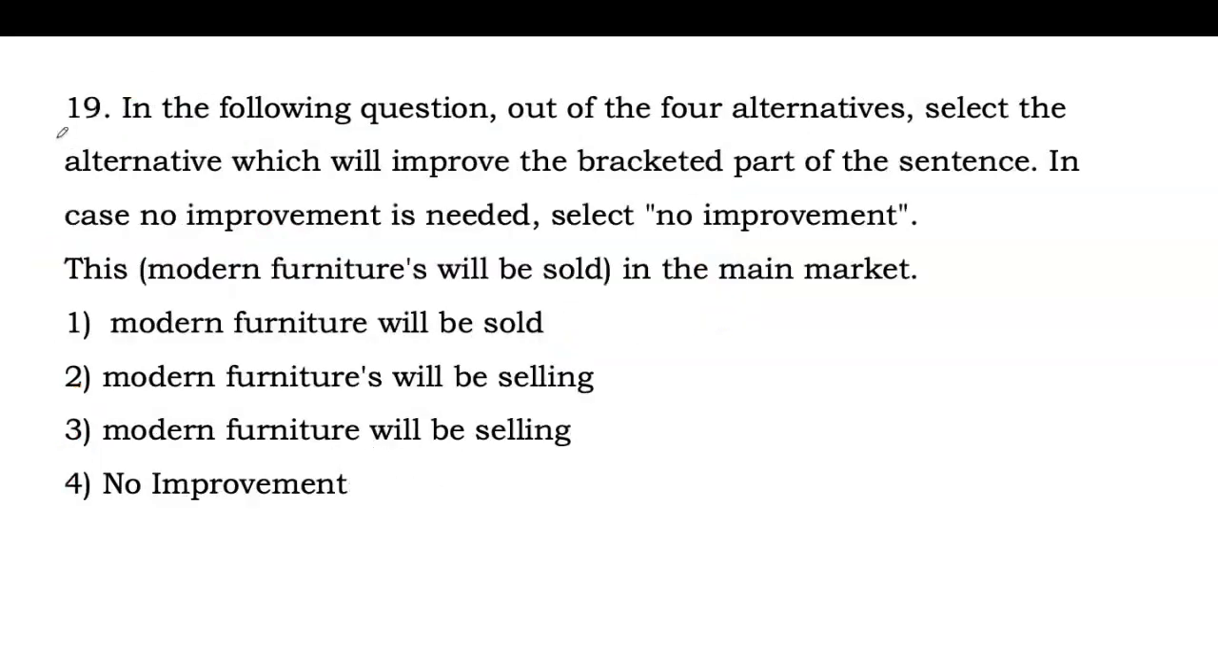Next one is question number 19. In the following question, out of the four alternatives, select the alternative which will improve the bracketed part of the sentence. In case no improvement is needed, select no improvement. We have the statement: Modern furnitures will be sold in the main market, and the bracketed part is furnitures will be sold. Comment your answers for question number 19.